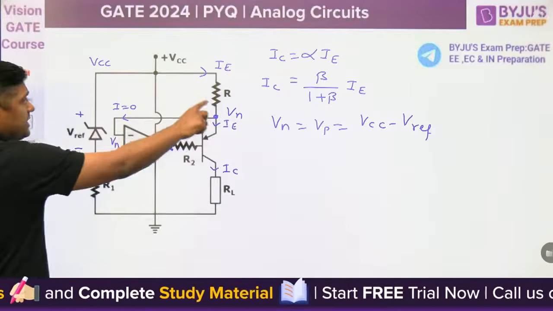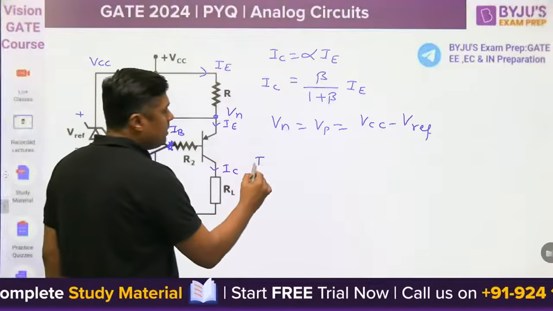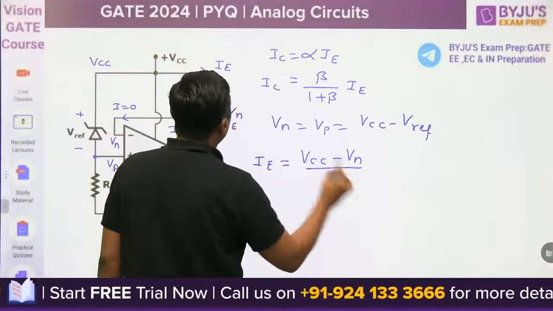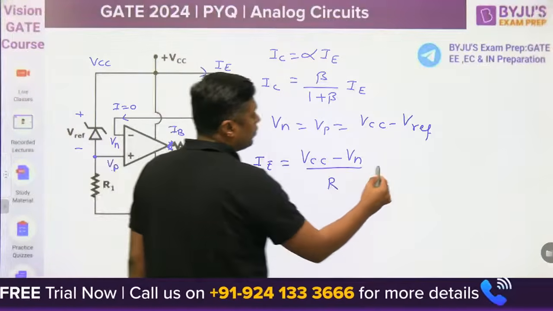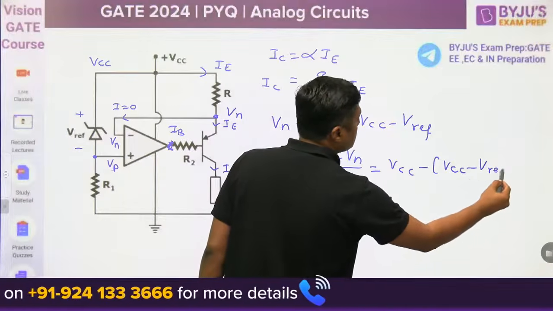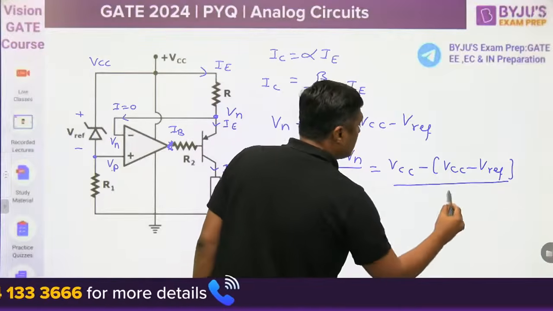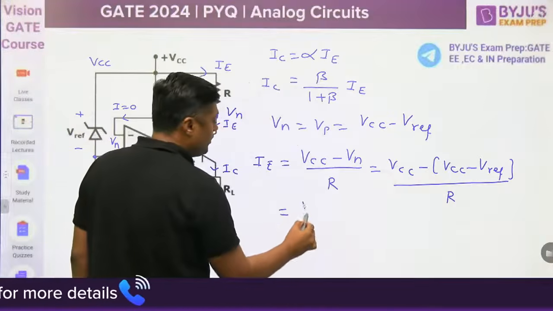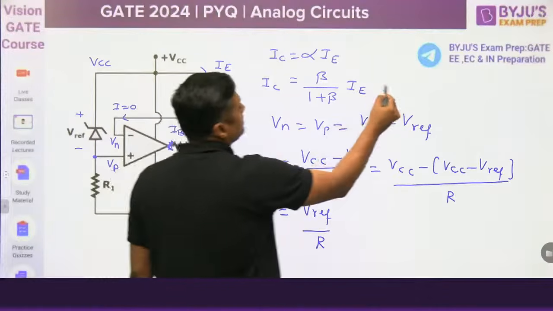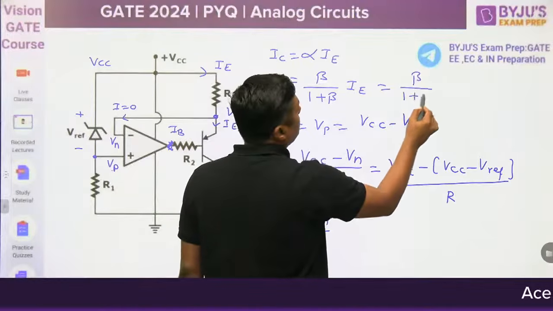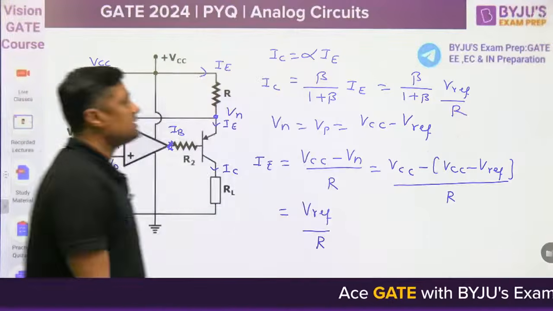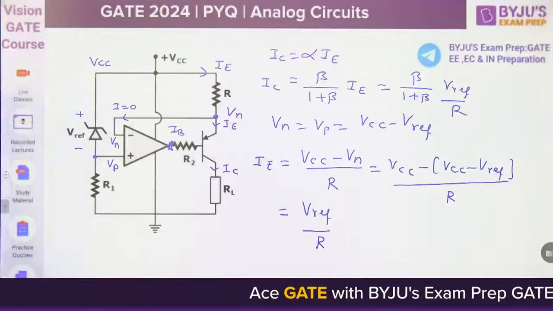Now what is the IE? IE will become VCC minus Vn upon R. So VCC minus of VCC minus V reference upon R. This cancels out. It will become V reference by R. Put the V reference by R here. It will become beta upon 1 plus beta times V reference by R. That is the answer. Very, very easy question.